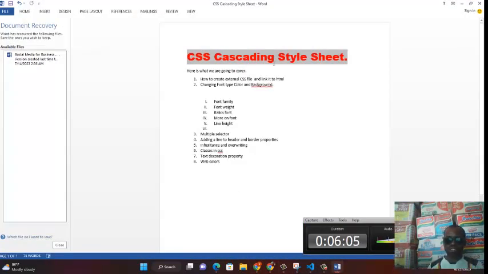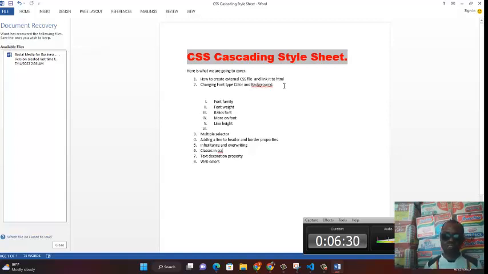Here, we're talking about cascading style sheet introduction. I've done the introduction. Now, when I come to external, we're going to do 8 things. So at the end of today's class, you're going to learn these 8 things. 1. How to create an external CSS file and link it to HTML. I repeat, how to create an external CSS file and link it to HTML. So watch where we discuss that and see how you can do that.